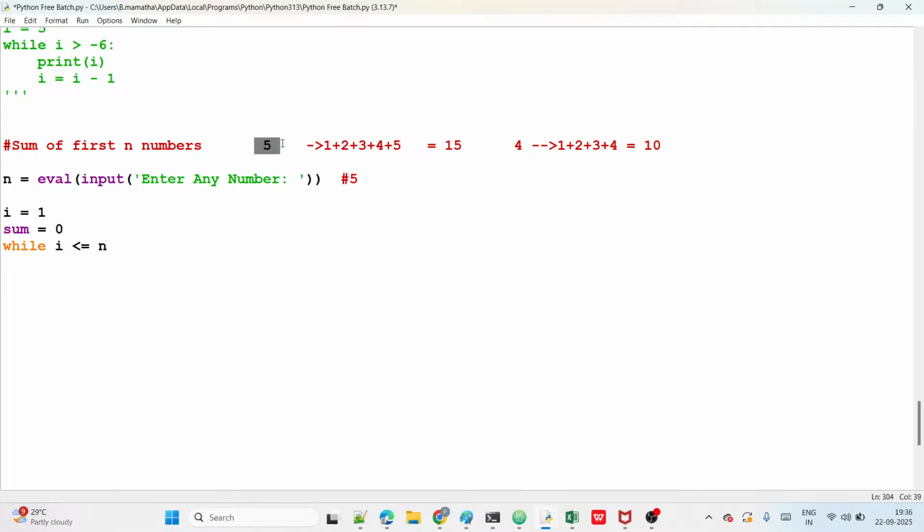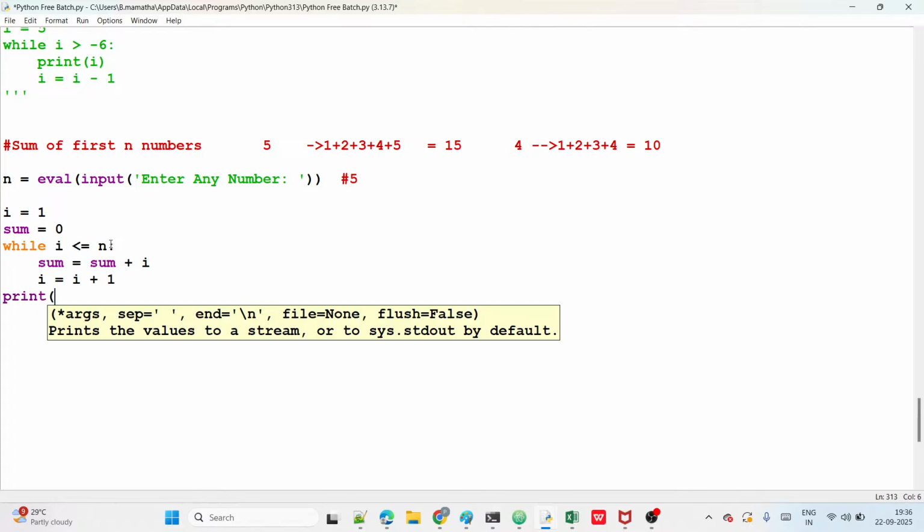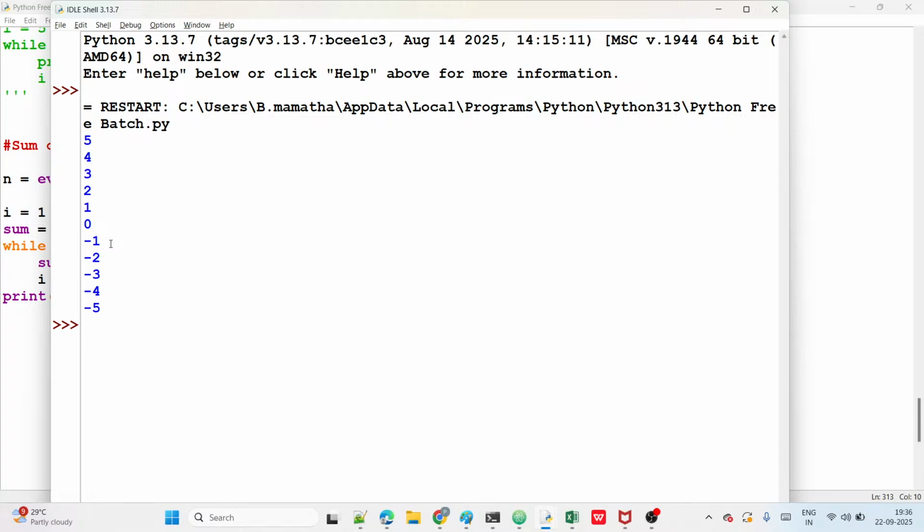He is giving 5 means up to 5 we add the numbers. If he is giving 4, up to 4 we add the numbers. That's why I value should be up to n or below n. And then every time that I value is added to sum: sum equals sum plus I, and we increase the I value. Once all over, I am going to print sum.